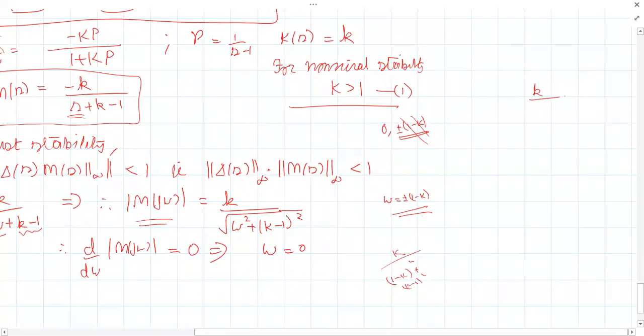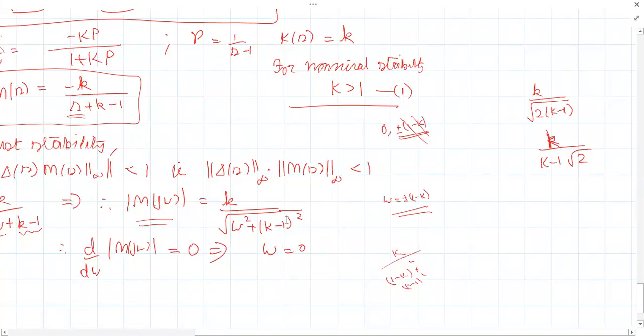So we get k by square root of 2 into k minus 1. The k minus 1 will be outside the square root, so that means k divided by k minus 1 root 2. So which value will be higher, this one or the one which you get when you substitute omega equal to 0? Omega equal to 0 will give you the maximum value.